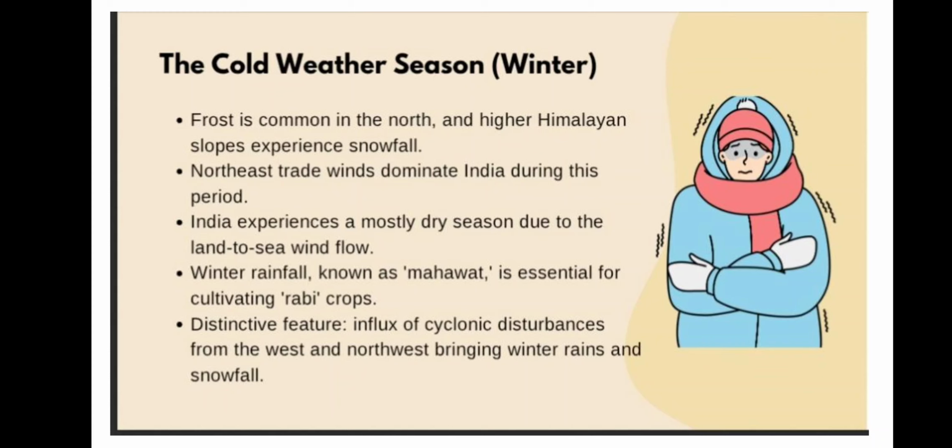Northeast trade winds dominate during this period, and India experiences a mostly dry season due to land to sea wind flow. So most of the time there will be no rainfall in winter, because at that time wind moves from land to sea, not from sea to land, so there is no moisture in the wind.